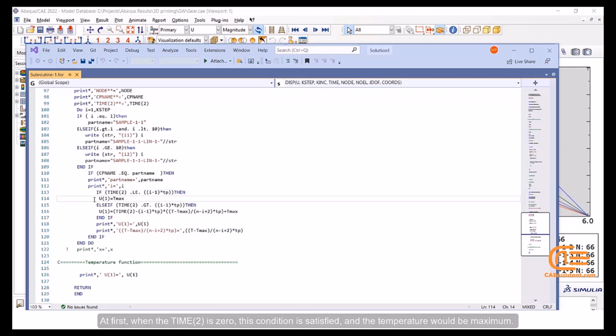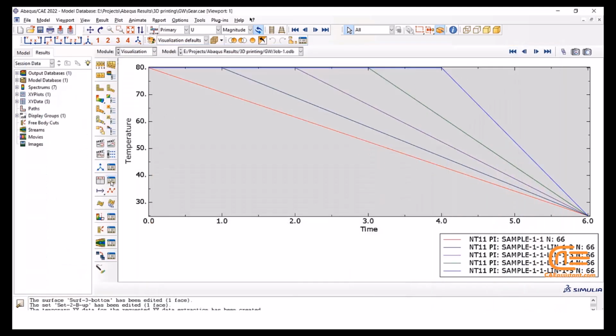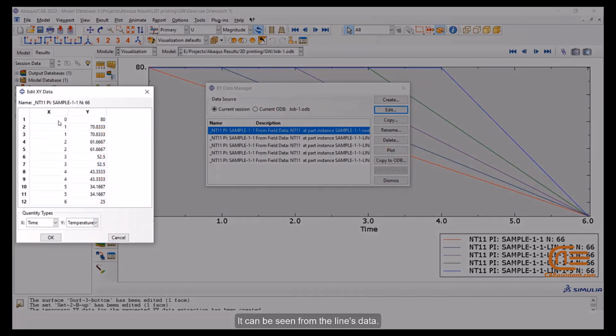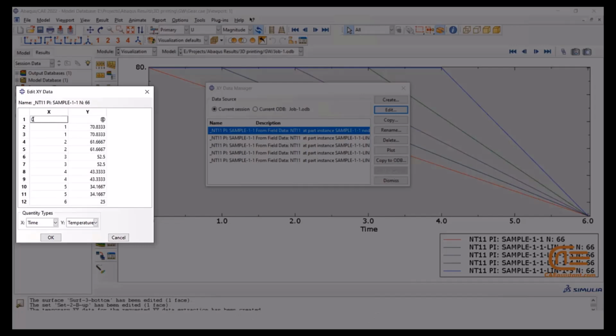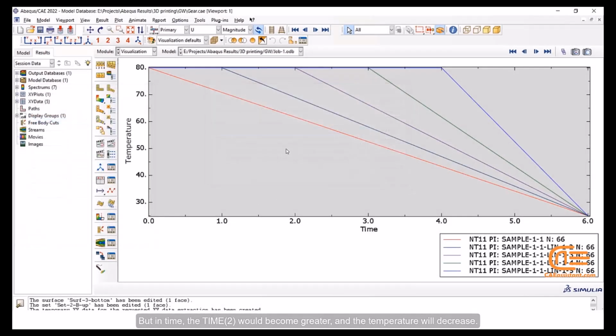At first, when the time 2 is 0, this condition is satisfied, and the temperature would be maximum. It can be seen from the lines data. But in time, the time 2 would become greater and the temperature will decrease.